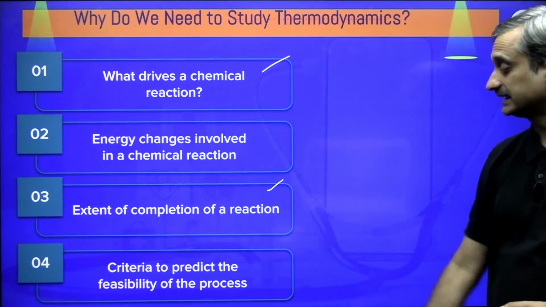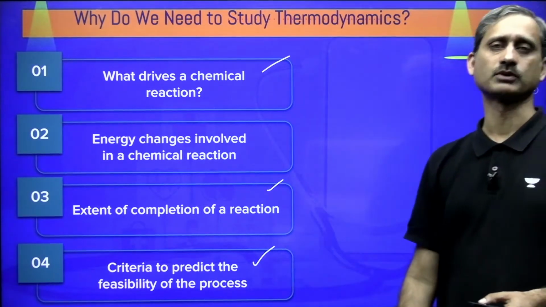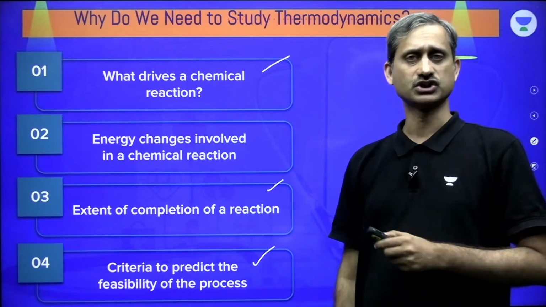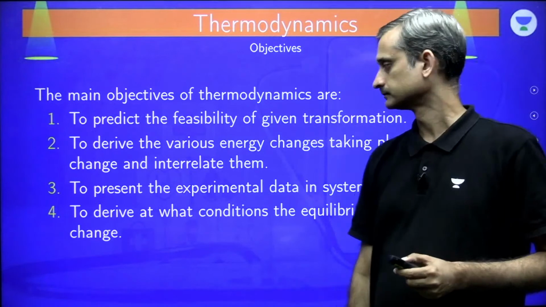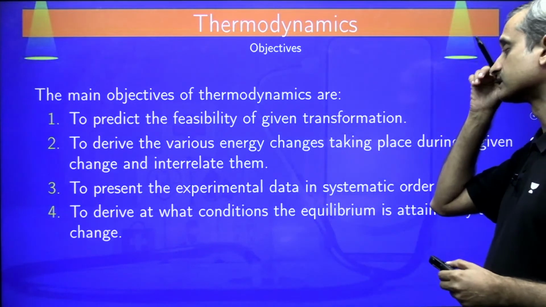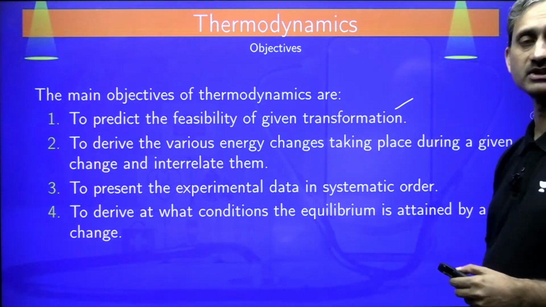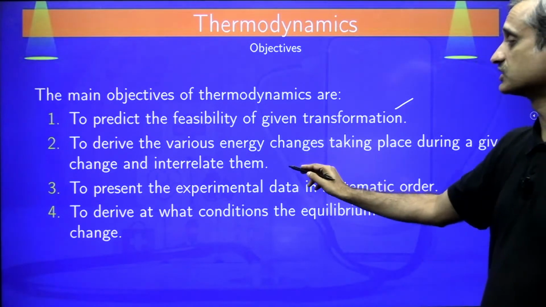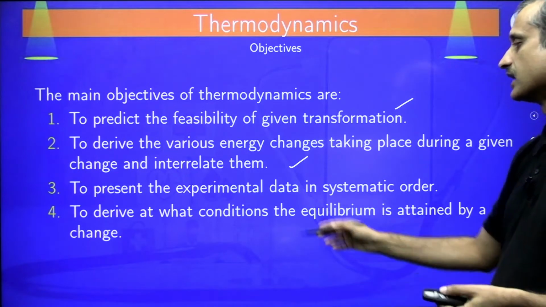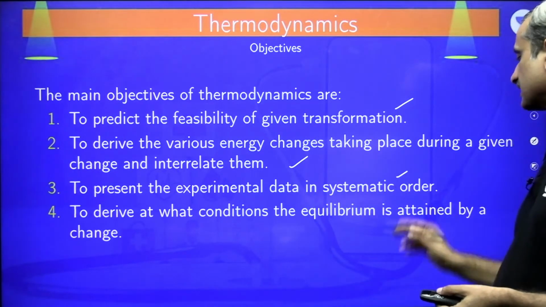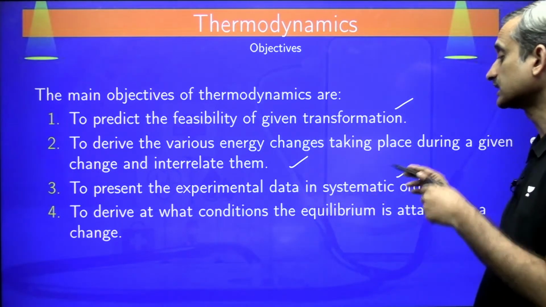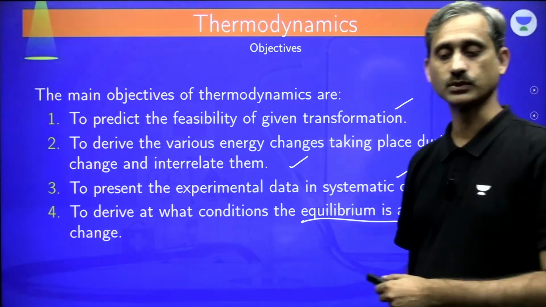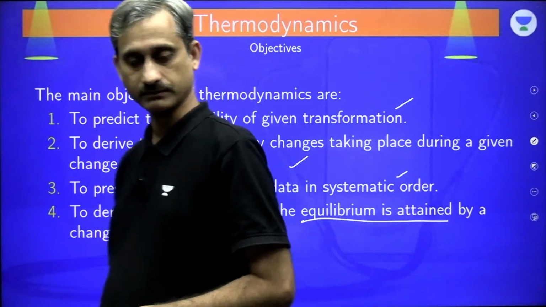And then the criteria to predict the feasibility of the process, whether the process can take place in a given set of conditions or not. Clear? Now these are the objectives. Now to predict the feasibility of a given transformation, whether it can take place or not, to derive the various energy changes taking place during a given change and interrelate them, and to present the experimental data in a systematic order, to derive at what condition the equilibrium is attained. So it is going to talk about the conditions under which we are going to attain the equilibrium.